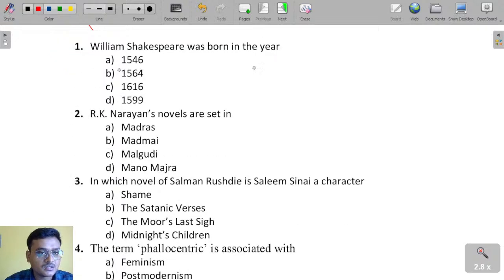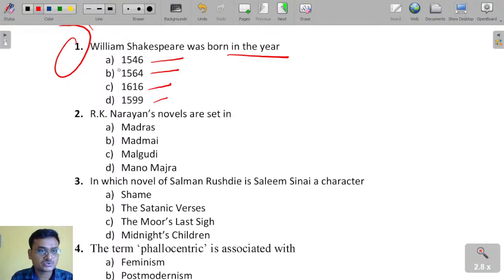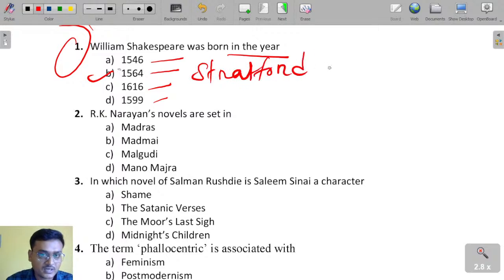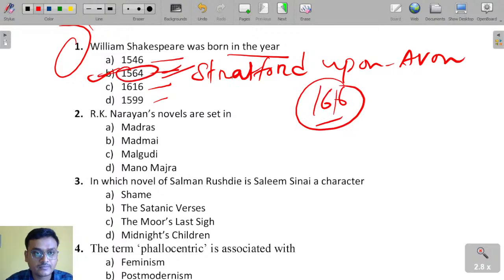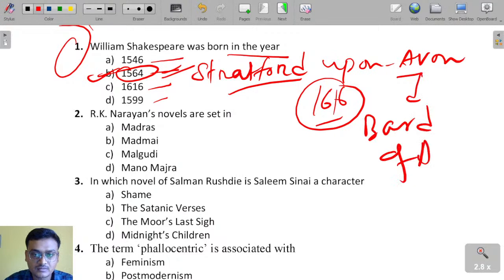So the first question is: William Shakespeare was born in the year 1546, 1564, 1616, or 1599? William Shakespeare was born in 1564 at Stratford upon Avon, and he died in 1616. So 1564 is the right answer here. He is known as the Bard of Avon. Who is known as the Bard of Avon? Shakespeare.